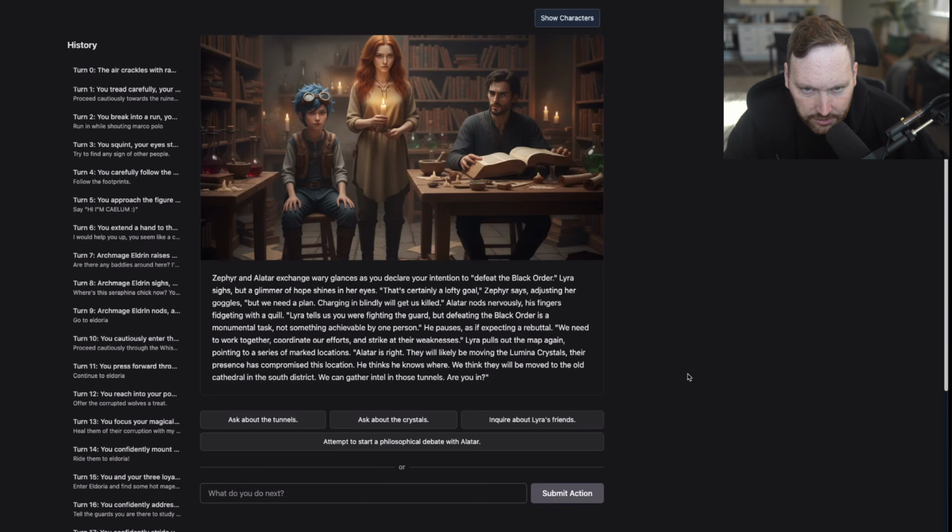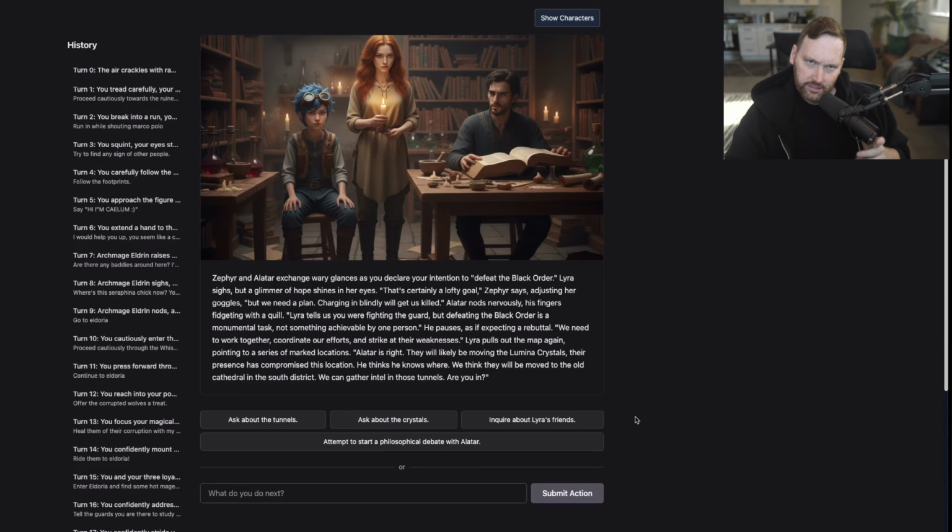"That's certainly a lofty goal. Charging in blindly will get us killed. We need to work together, coordinate our efforts. There will likely be moving of the Lumina crystals. Their presence has compromised this location." All right, this is getting complicated. And this academy is not as chill as I thought it was going to be. So I think we're going to have to call it here.